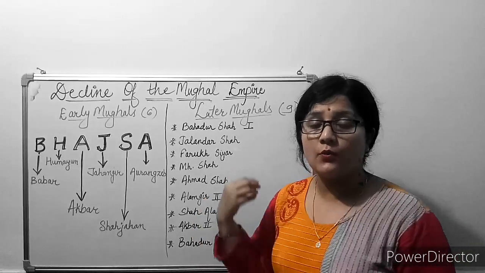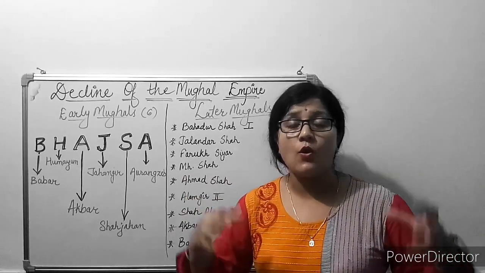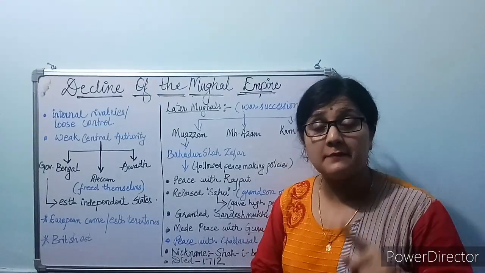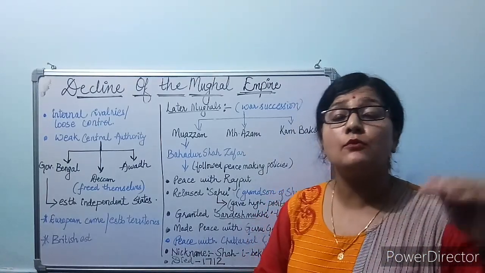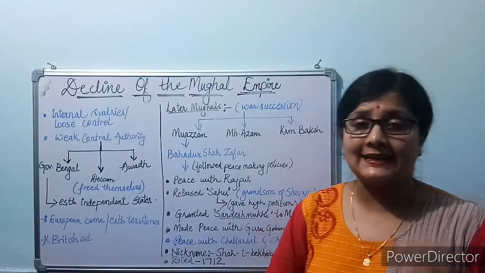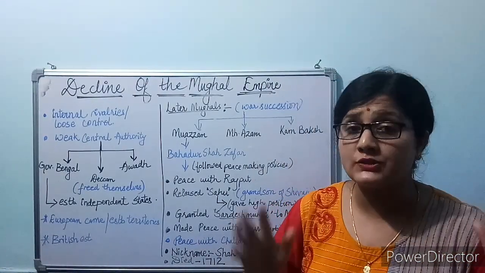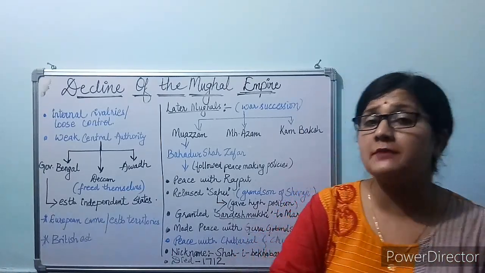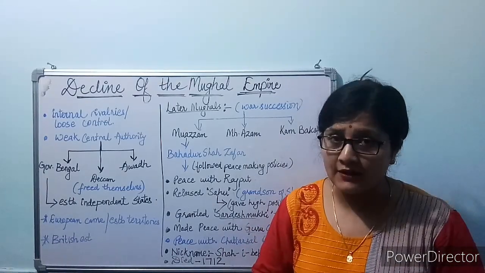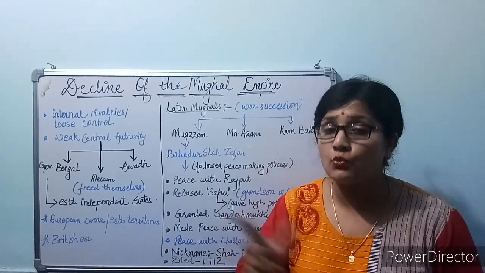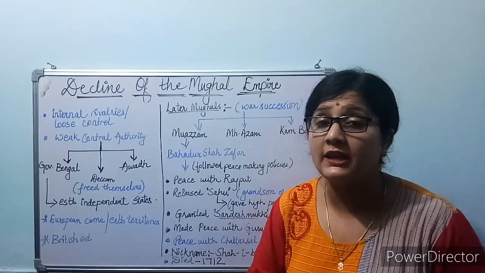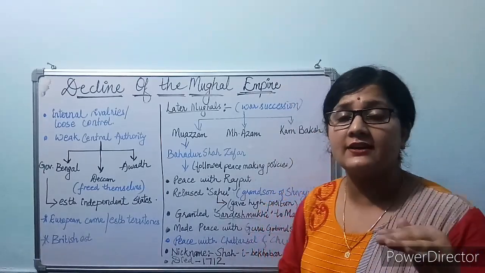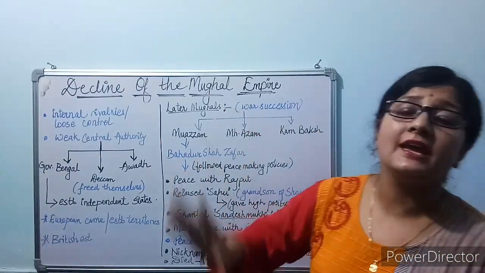Okay students, now we are going to discuss the reasons of the decline of this empire. After the death of Aurangzeb in the year 1707, the Mughal dynasty started declining because of its weak and inefficient rulers. All the successors of Aurangzeb were very weak and inefficient, and towards the beginning of the 18th century it started downfalling because of weak rulers.